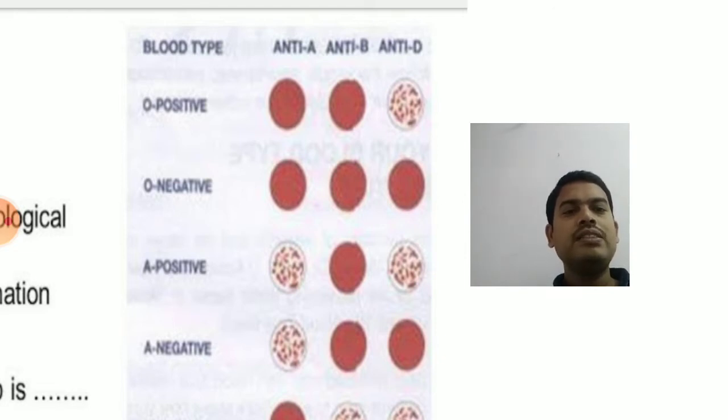So O negative persons do not give any type of reaction. Since RH factor is also absent on their RBC cell membrane, anti-A, anti-B and anti-D, all three will give negative results for the O negative blood group person. And an A positive person will show clumping both in anti-A and anti-RH factor as shown in the figure. For an A negative person, he will show clumping only in the anti-A region.